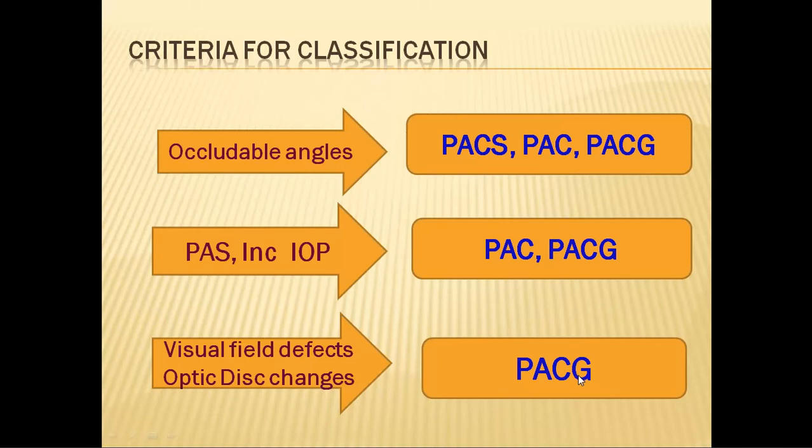So the term primary angle closure glaucoma has to be used only if there are the typical visual field defects and optic disc changes which are specific for glaucoma. If only intraocular pressure is raised and peripheral anterior synechiae are present, then it is primary angle closure. But in every stage, definitely there will be occludable angles.